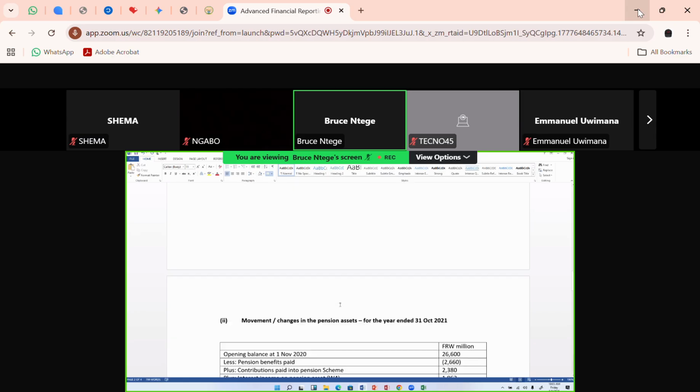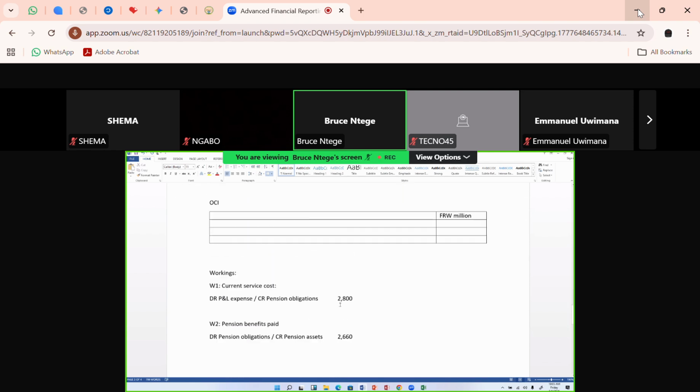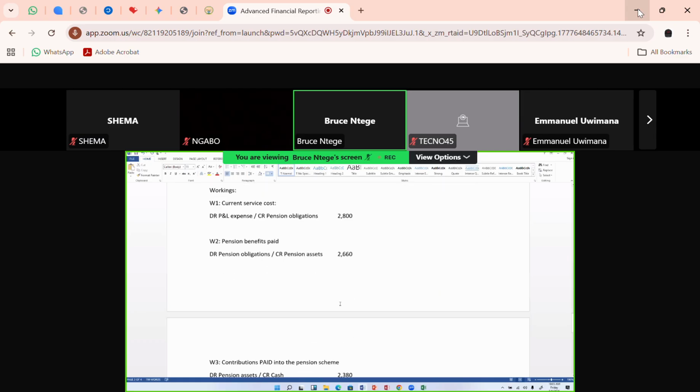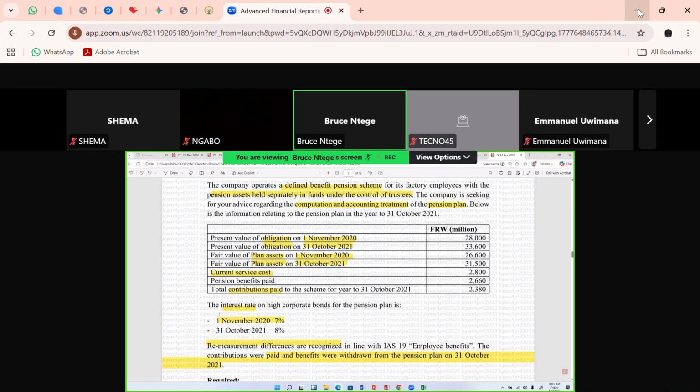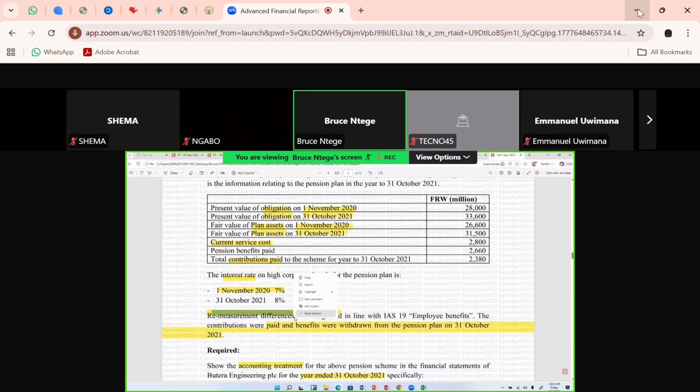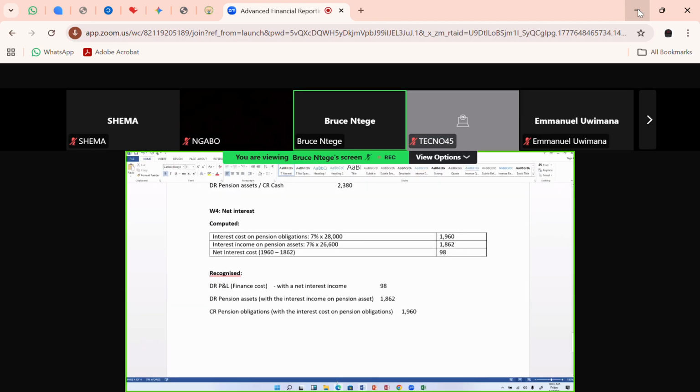Okay, so where are we now? We've done the interest cost, and the net interest cost, and we've computed it using our working four. After computing it, we recognized it. So now I'm left with the remeasurement adjustments, or remeasurement differences, which I should take to OCI because I need to have them recognized in line with IAS 19. But for me to recognize them, I need to first compute them. And for me to compute them, I need to have completed these other transactions that should give me the net book value, or the revised book value.